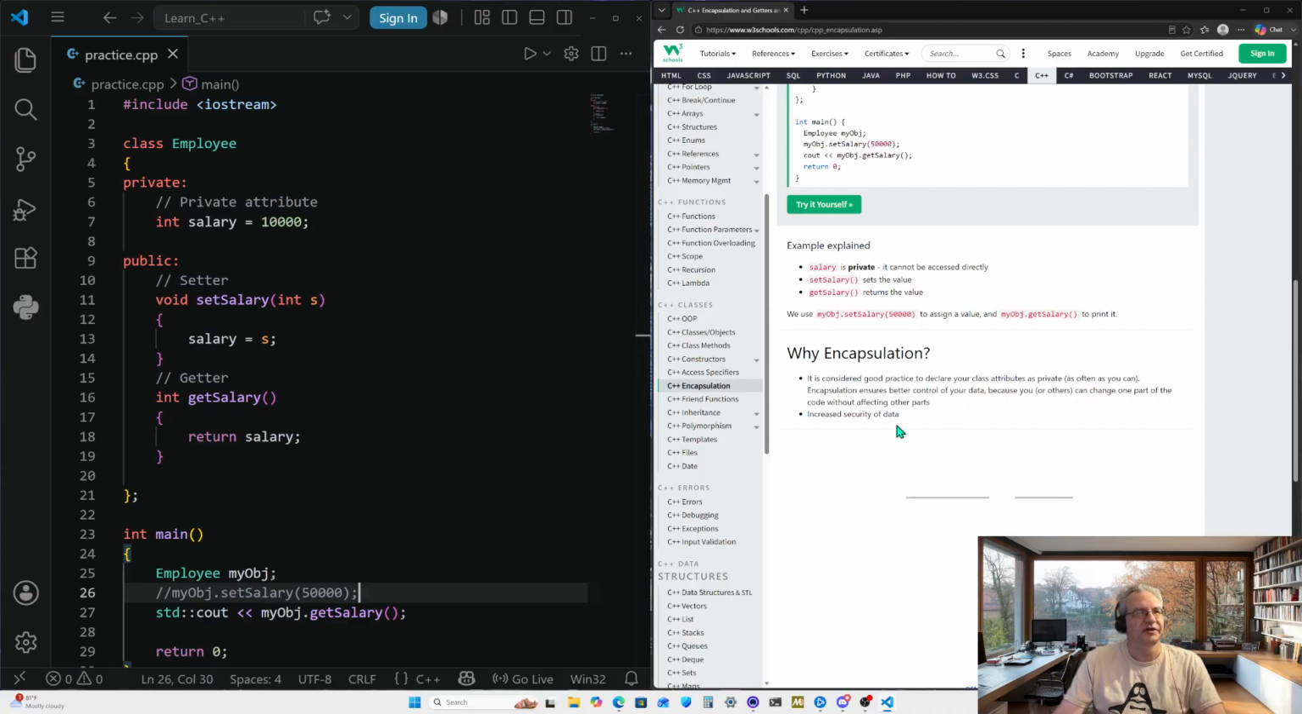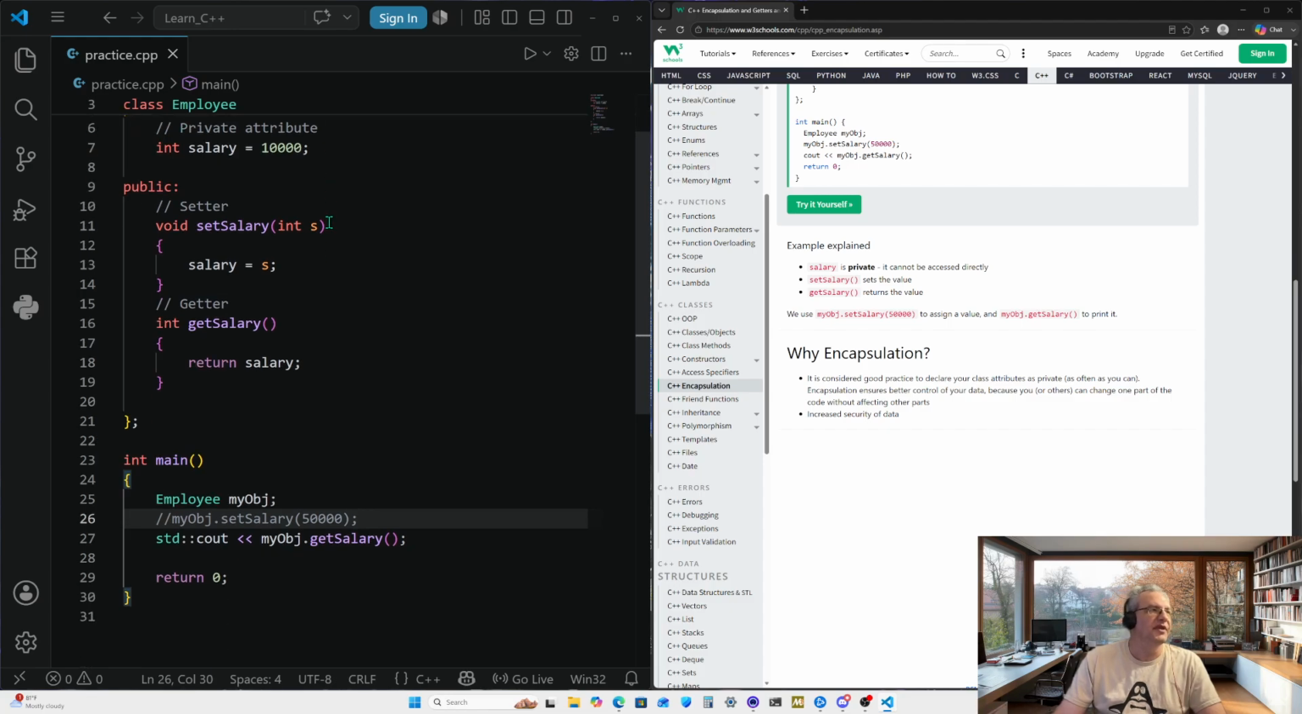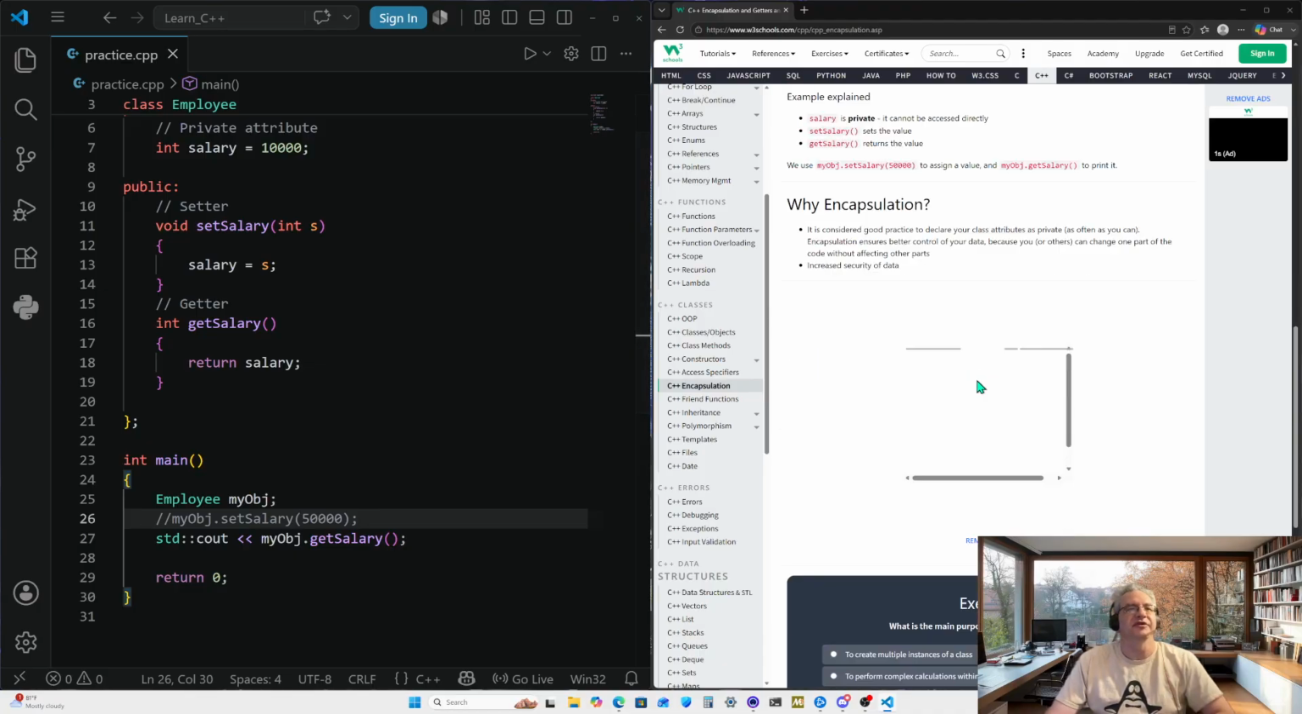Why encapsulation? It is considered good practice to declare your class attributes as private as often as you can. Encapsulation ensures better control of your data because you or others can change one part of the code without affecting other parts, increasing security of data. So having it set to private means that it's secure. Getting the password to access the private or administrative properties means your data is no longer secure, and things need to be changed at the company most likely.